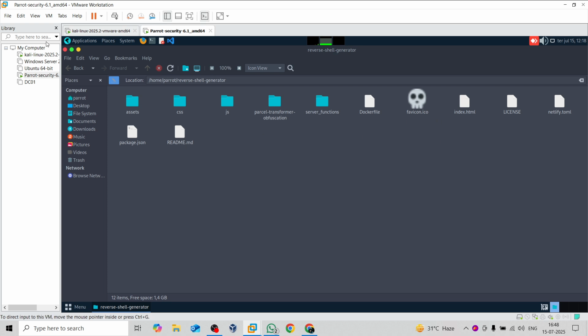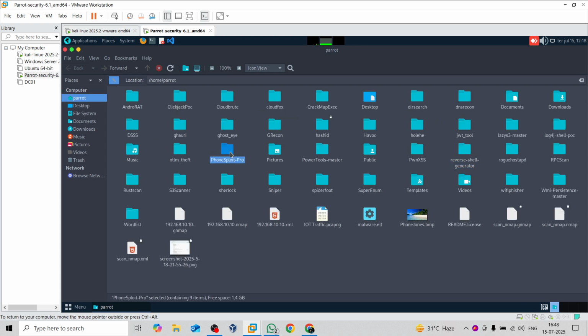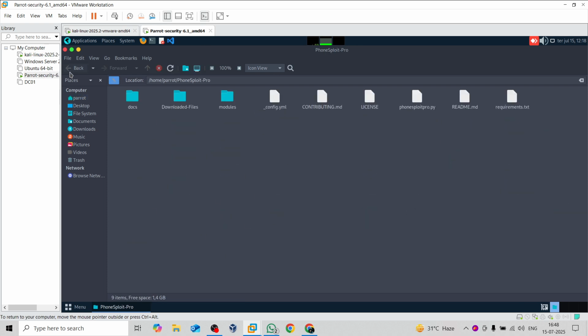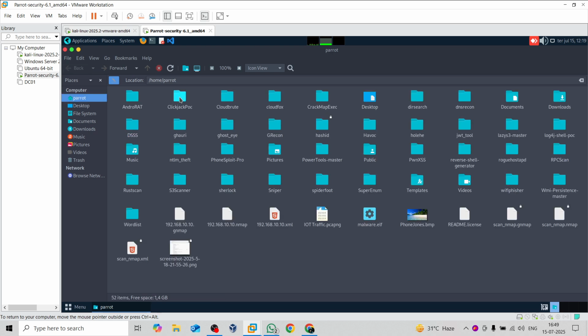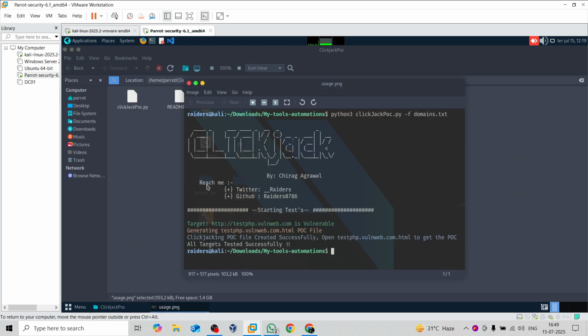Then there is PhoneSploit Pro to perform Android exploitation, and Gauri, an advanced tool for SQL injection attacks. Then DSS, AndroRAT, and clickjack POCs, which are useful for clickjacking attacks. You can use all these tools to perform the attacks.